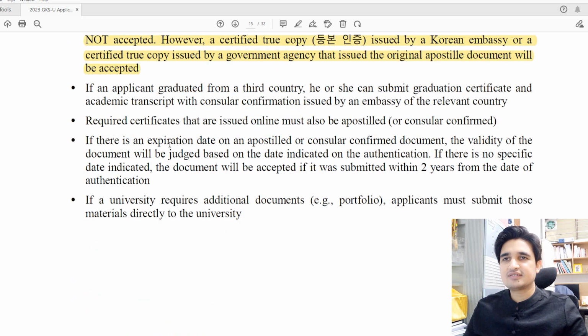And in some countries there is an expiration date on apostille or consular confirmed documents, then the validity of the document will be judged based on the date indicated on the authentication. And if there is no specific date indicated, the document will only be accepted if it was submitted within 2 years from the date of consular confirmation authentication. For example, if you attested your documents from the Korean embassy more than 2 years ago, then your documents are not acceptable. You need to get the stamps from the Korean embassy or apostille within 2 years.